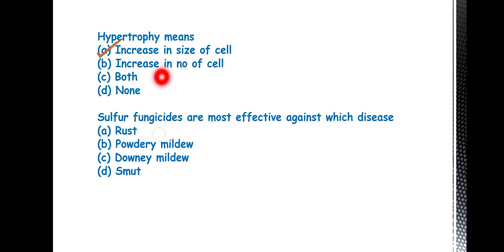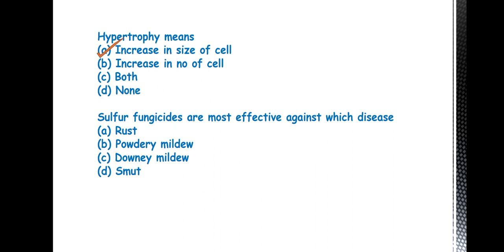Generally, in case of gall, or you can say the club root of crucifers, the symptoms are due to hypertrophy and hyperplasia of cells, due to which abnormal increase in cell size or number occurs and galls are formed. An important example is Plasmodiophora brassicae, causing club root disease of crucifers.